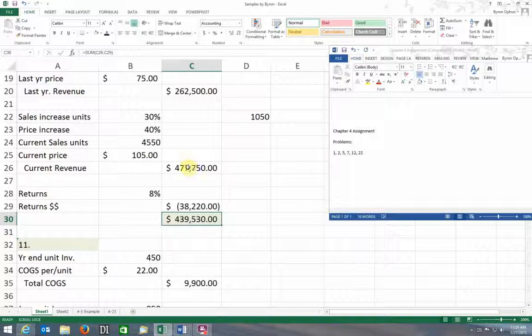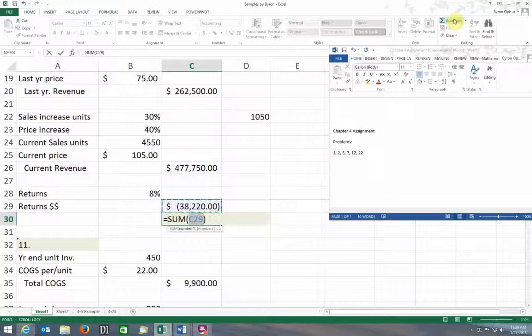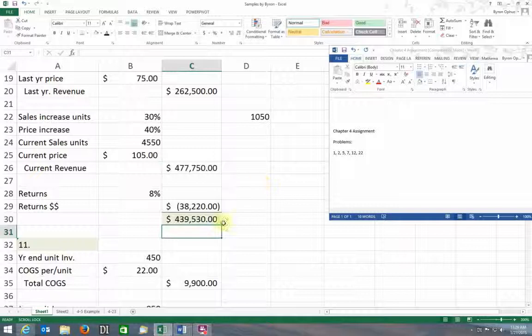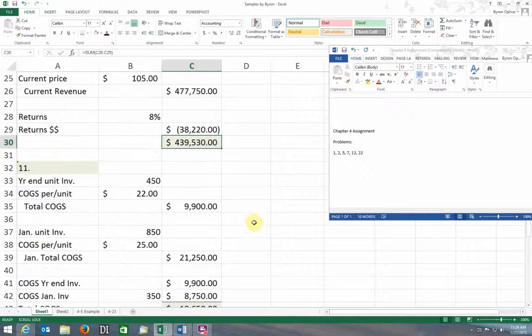Now I've just got to take a total of my current revenue minus that. But because I've put this in as a minus, I actually have to sum, or add, these two together. My sum formula will work, and my total revenues are going to be 439,530.